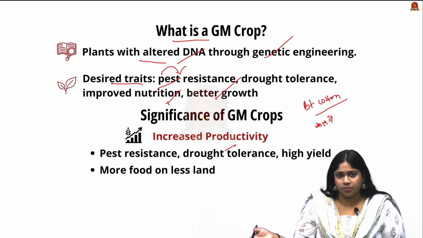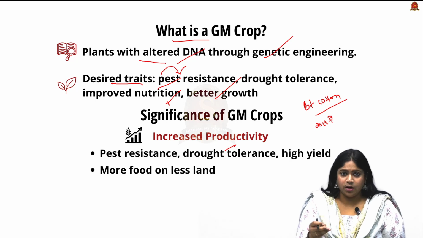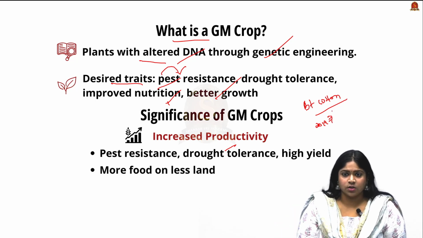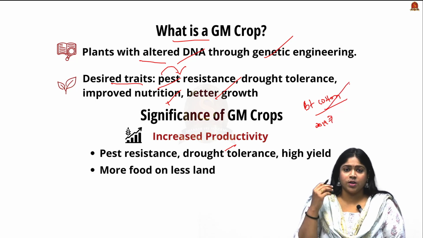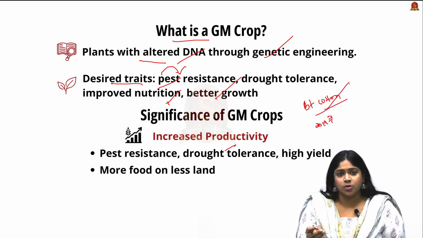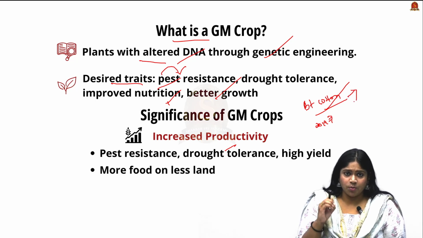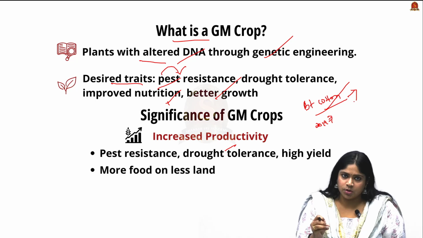It has just been recommended or approved, but not given for commercialization, whereas BT cotton has been approved as well as commercialized in India.